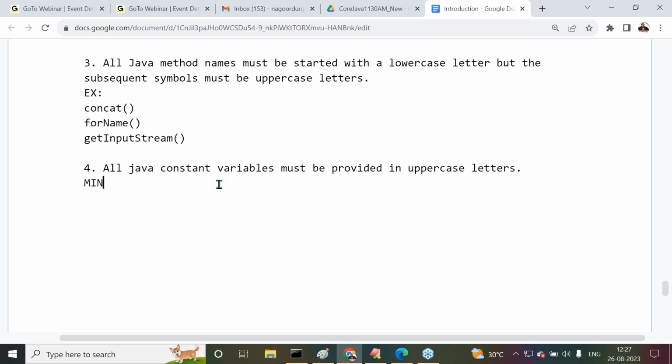What are these uppercase letters? Say for example, MIN_PRIORITY. Next one is NORM_PRIORITY. Next one is MAX_PRIORITY.